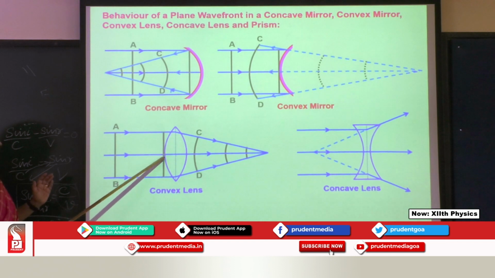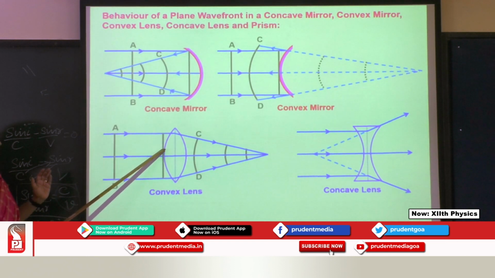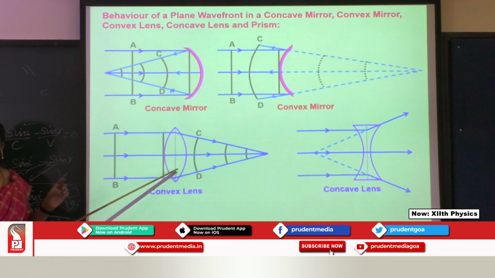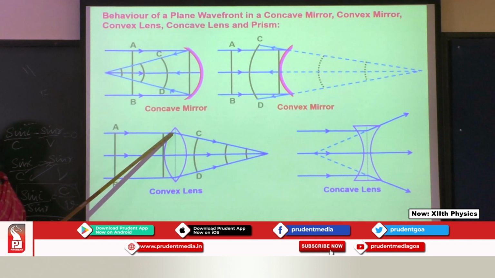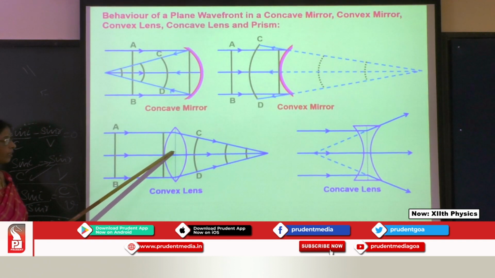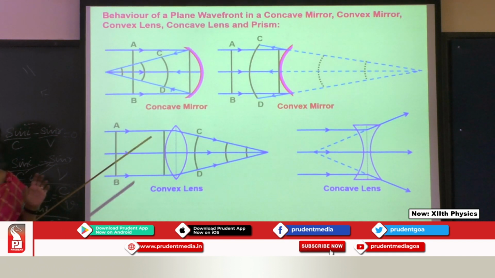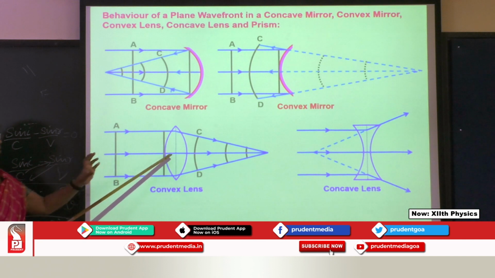But after reaching, which is the point first reaching? The mid portion of the plane wave. But it travels a longer, thicker portion of the lens. Whereas the other points reach a little late, they travel a smaller, thinner portion compared to the middle. So it's a denser medium, it cannot travel faster. So it travels slowly through it.